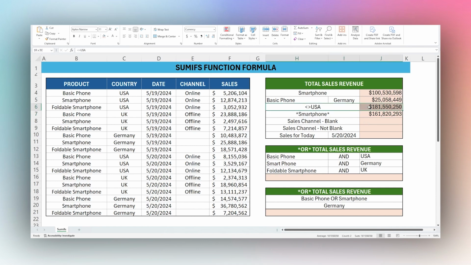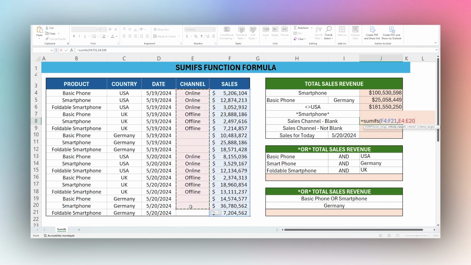And then similar to the USA here, we can actually do a blank and not blank. And so we can do that check here. So let's do SUMIFS sales, where the sales channel is blank. What we're going to do in this case is just do two double quotes next to each other with nothing in between. And so that's going to match to a blank sales channel.